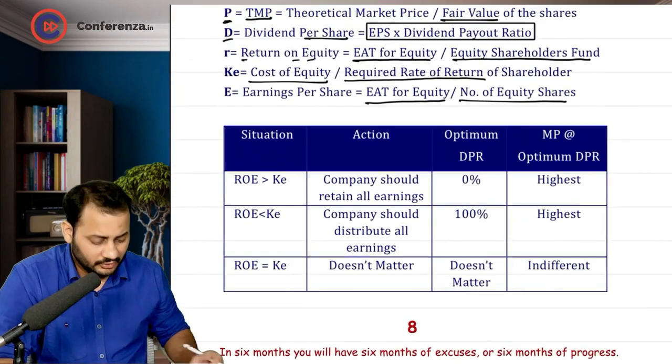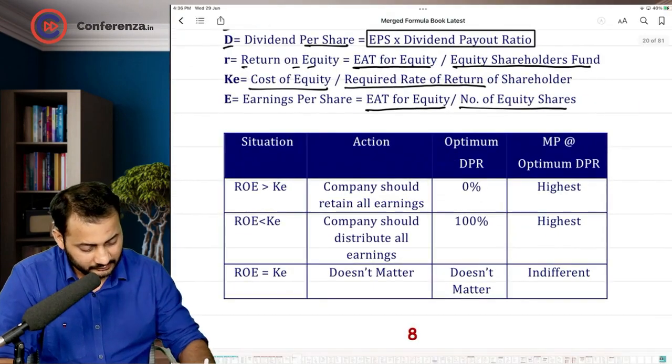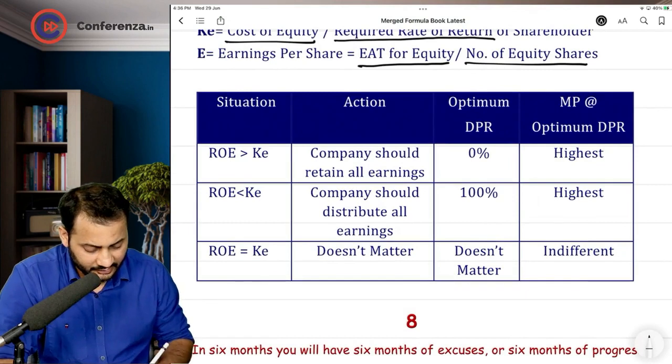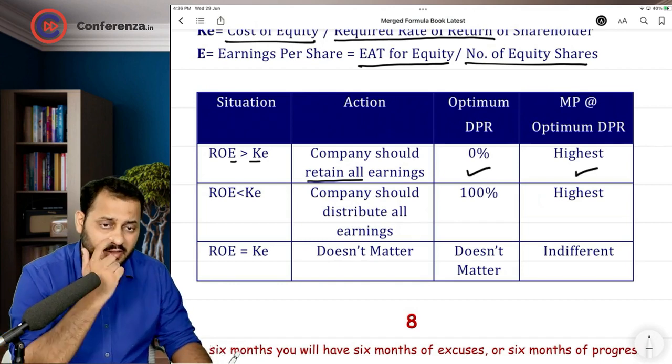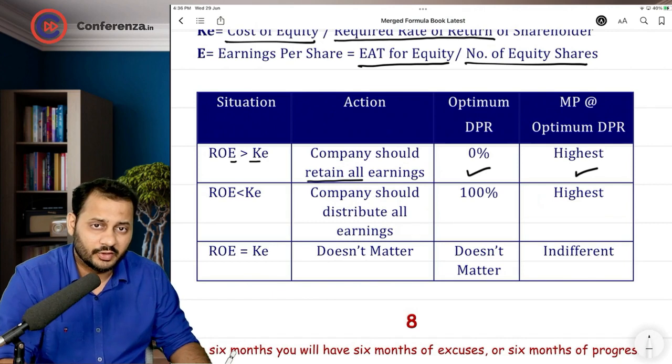Have a look on the page number 8. You can clearly see it here. When ROE is greater than cost of equity, company should retain all the earning. Optimum dividend payout ratio 0%, and our market price will be highest at that optimum payout ratio.